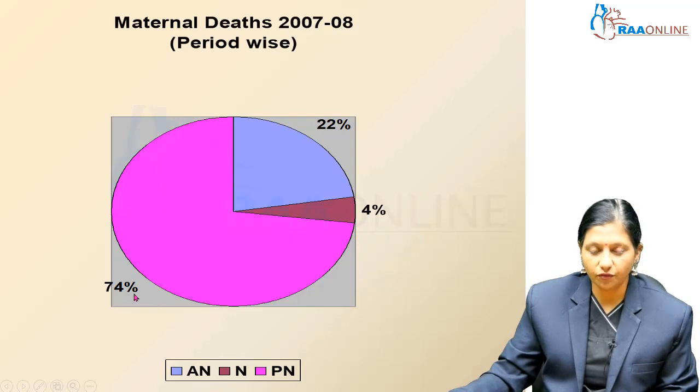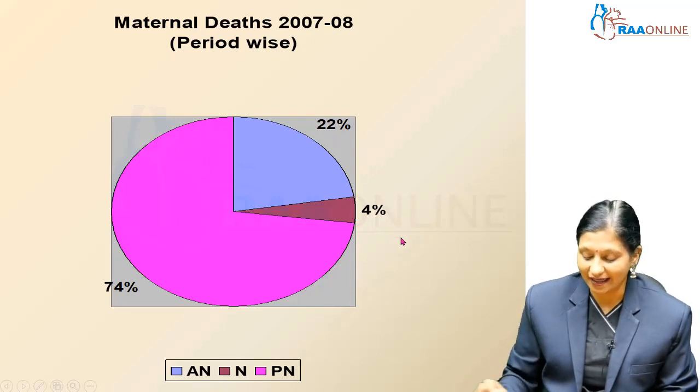The most common period when women die is the postnatal period, and the leading cause is postpartum hemorrhage. 74% of maternal deaths happen in the postnatal period, 4% during labor or the intranatal period, and 22% during pregnancy or the antenatal period.